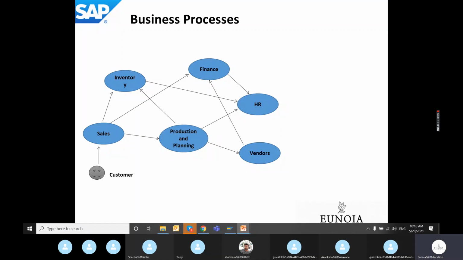If the inventory doesn't hold a bed of that particular specification, then the sales department has to get this made. To get the bed made as per the customer's requirement, what they require is raw material. So there comes the production and planning department. The production and planning department will check its inventory, whether it has sufficient raw materials to get this bed made and delivered to the customer.